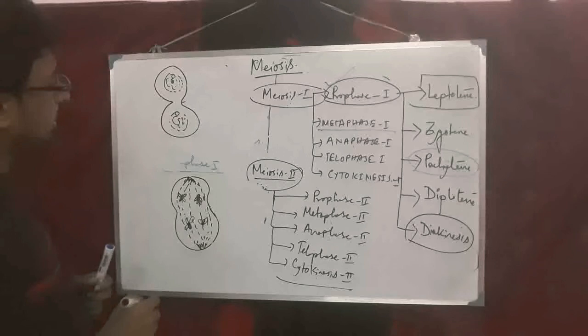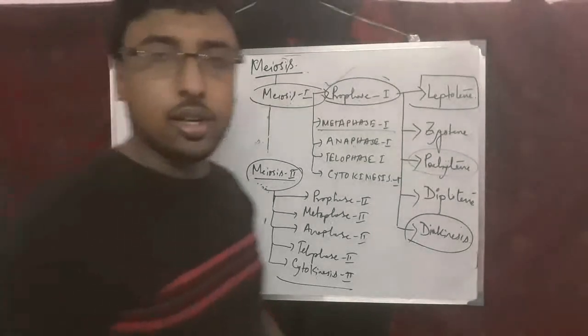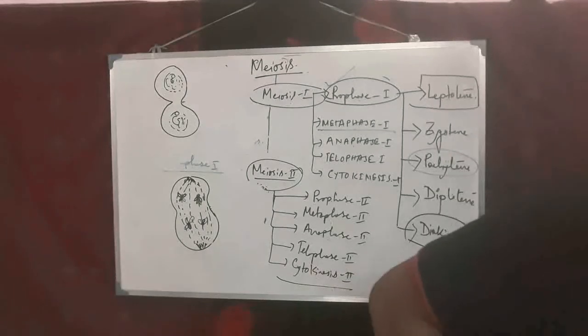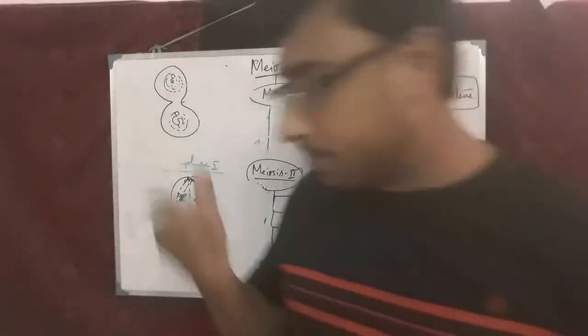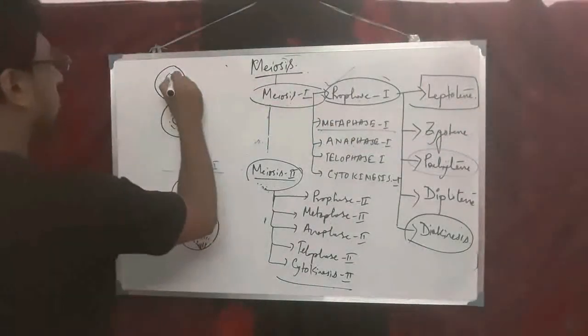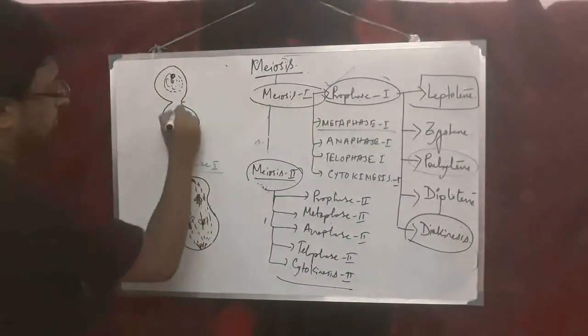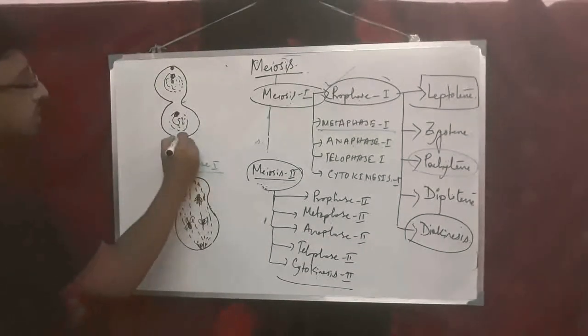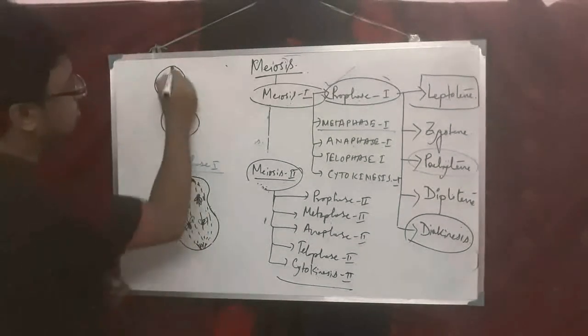Mainly the cytoplasmic constriction is increasing, and the nucleolus must be prominent here, and the centrioles start to disappear along with the astral ray.